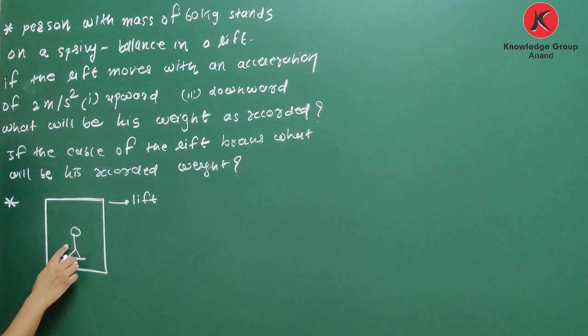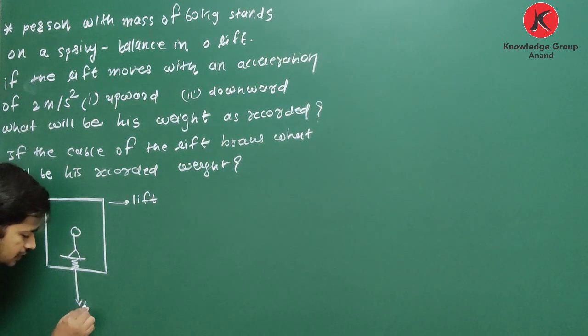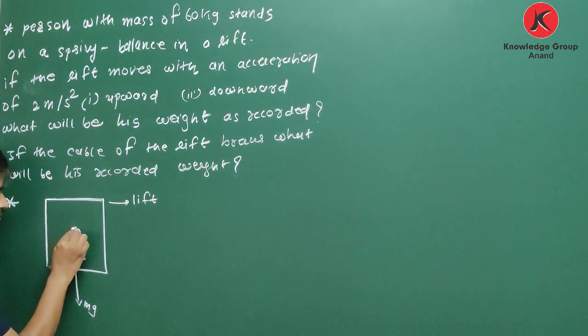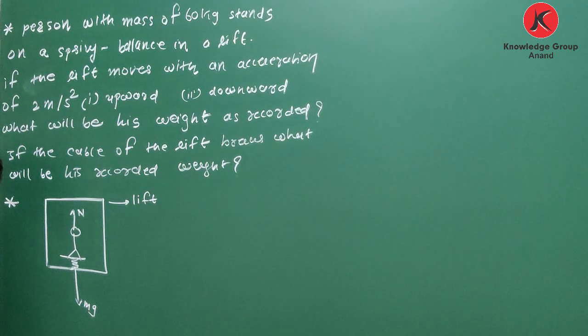See, the person has some mass, so weight mg is acting in downward direction. According to Newton's third law of motion, this person exerts force mg on the spring balance. So the spring balance exerts normal force on the person. Yes or no?